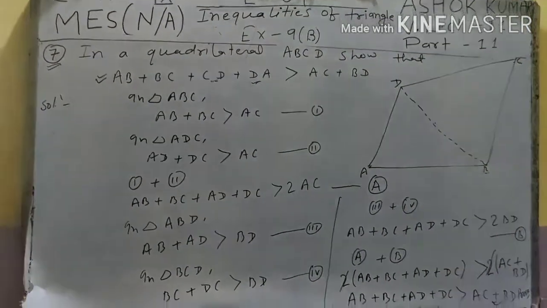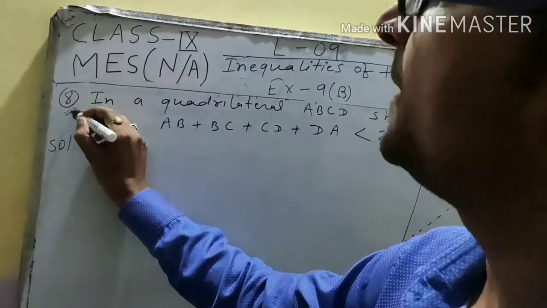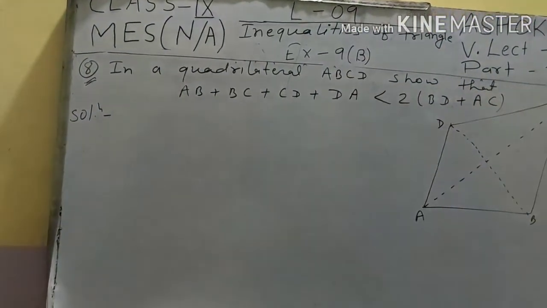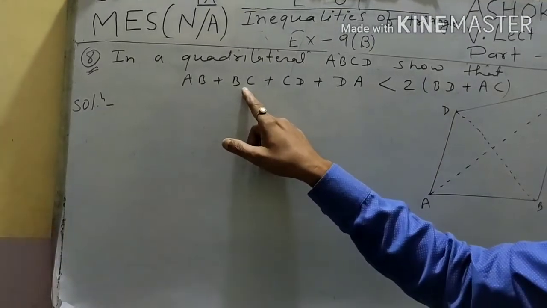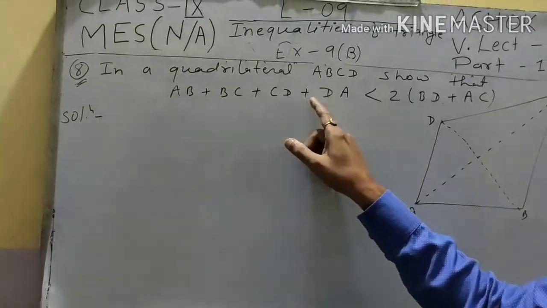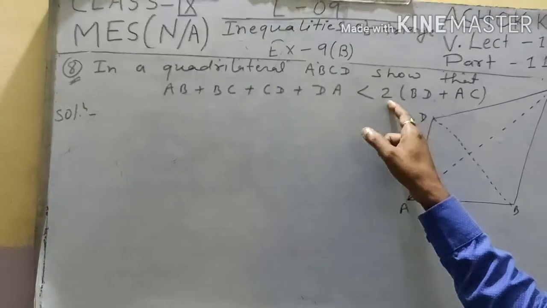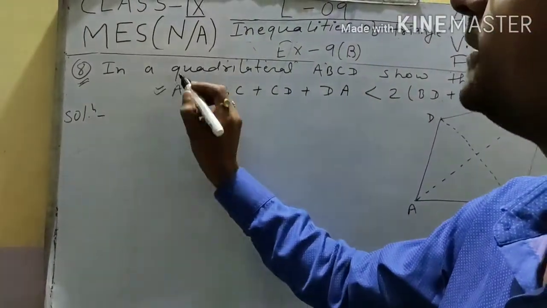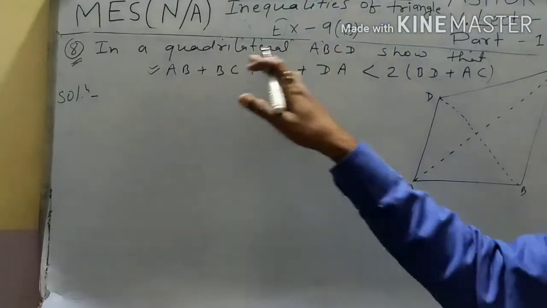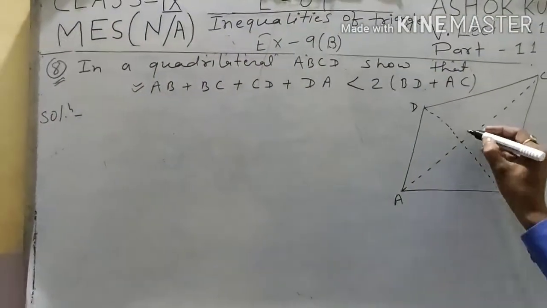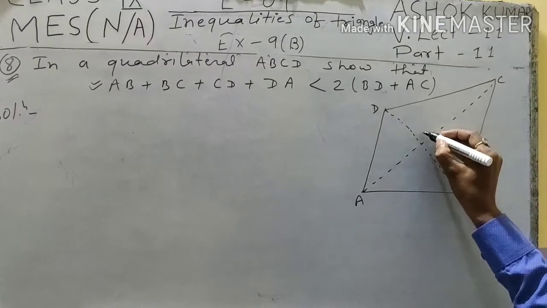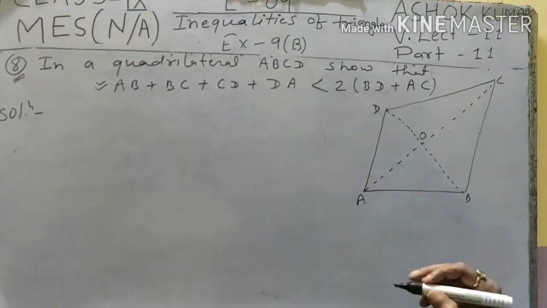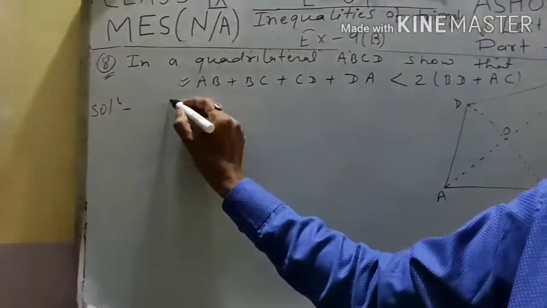The last question, student, question number 8. In a quadrilateral ABCD, prove that AB plus BC plus CD plus DA is less than 2 times AC plus BD. Student, you have to move according to the situation. Same situation in question number 7 and question number 8, but the logic is absolutely different. Look here, student.